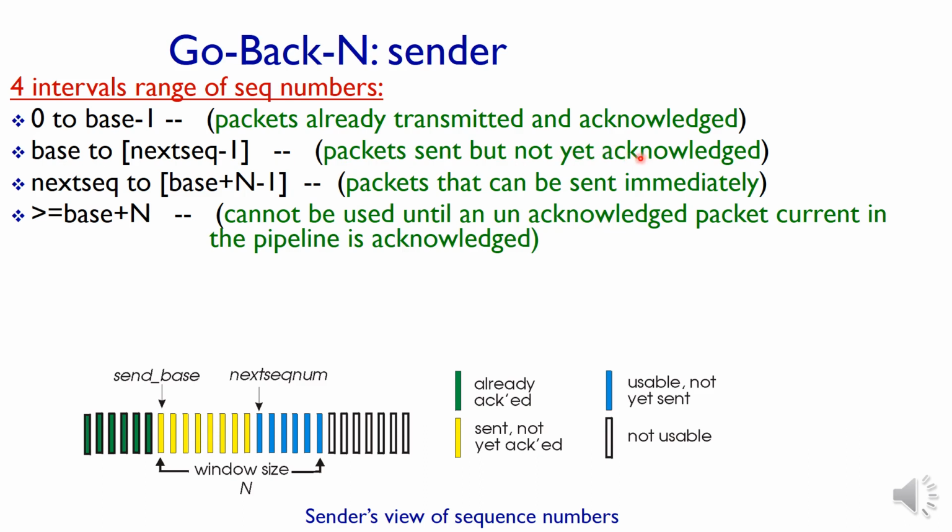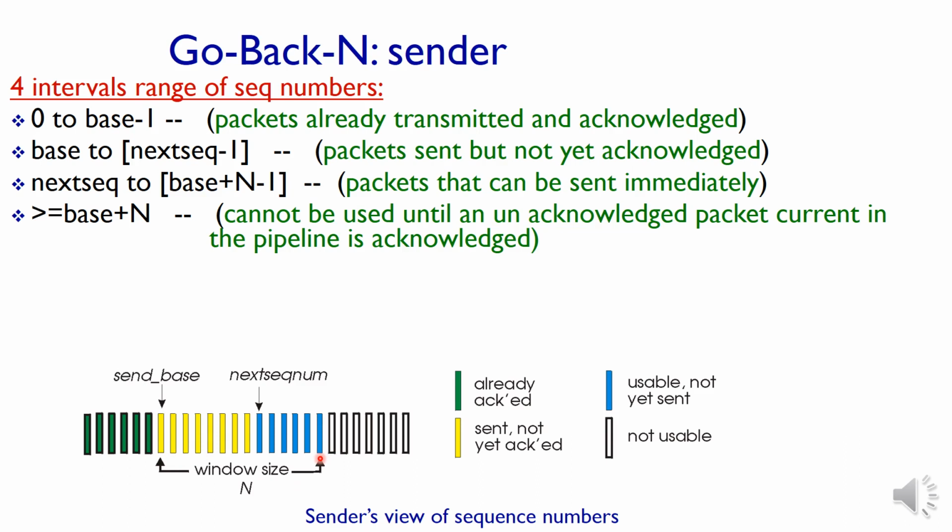Then the third set of packets starts from the next sequence up to base plus n minus 1. There is no endpoint marked here. This is the window size, starting from the base up to base plus window size minus 1. Window size means the number of packets in the queue.